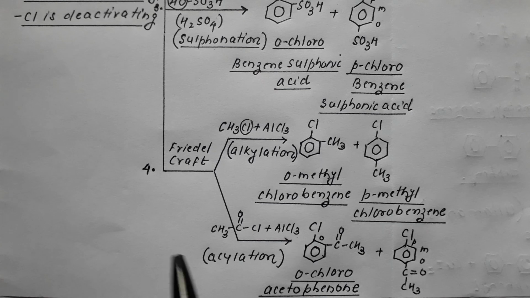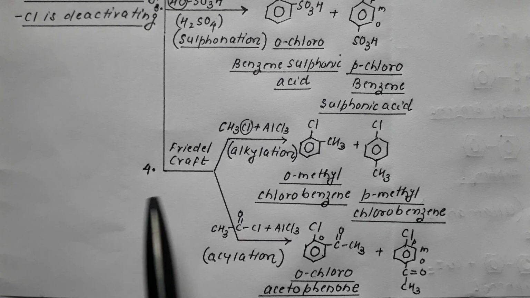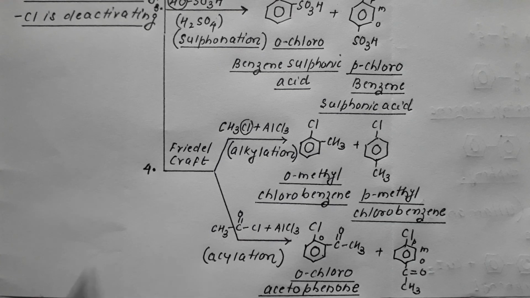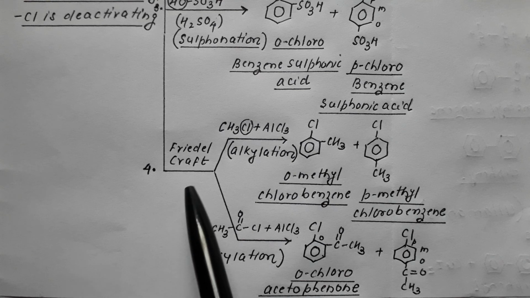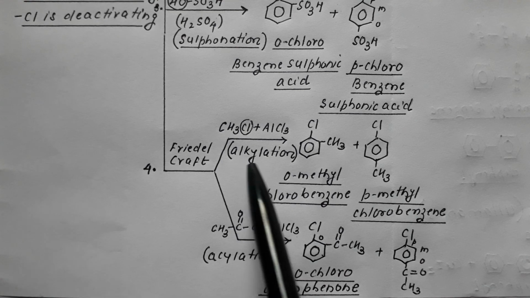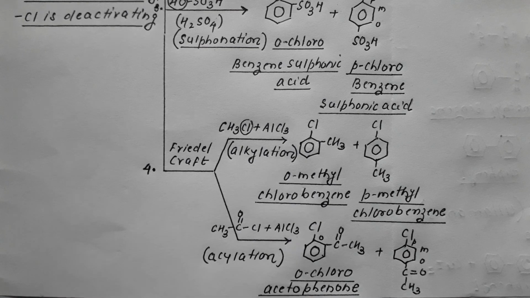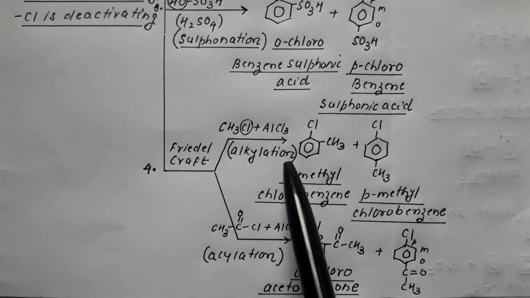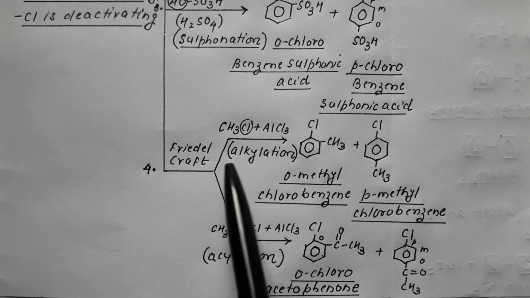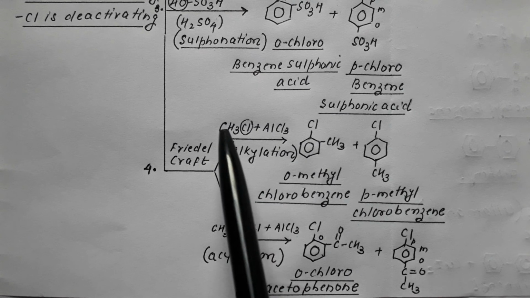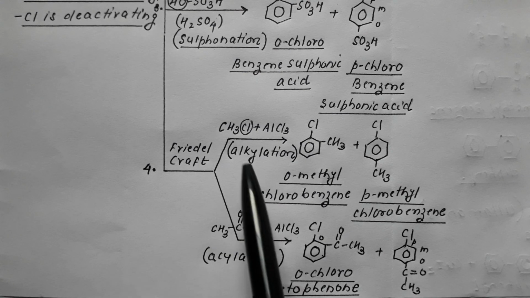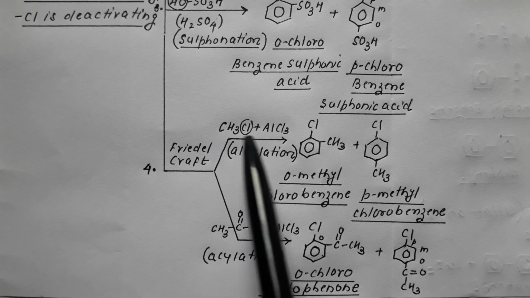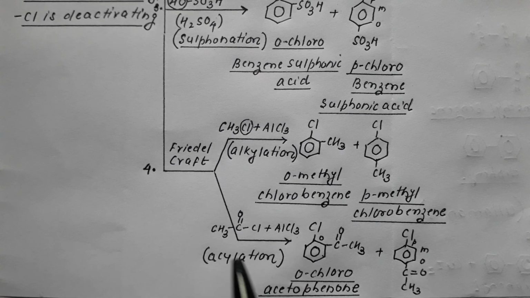The next ring reaction is Friedel-Crafts. Now we know that Friedel-Crafts reactions are of two types. One is alkylation, the other is acylation. What is alkylation? It is a reaction with haloalkane. Acylation is a reaction with acid chloride.